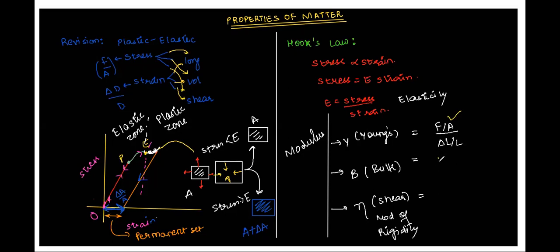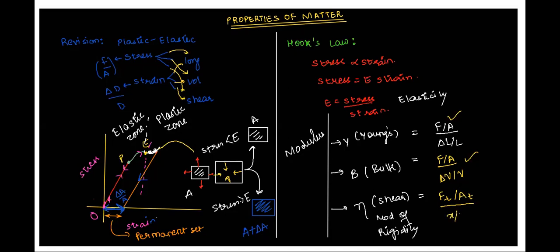It is again given by force acting per unit area on that bulk of liquid or gas, or it can also be solid, divided by volumetric strain. Then shear is tangential force per unit tangential area divided by phi or tan phi.